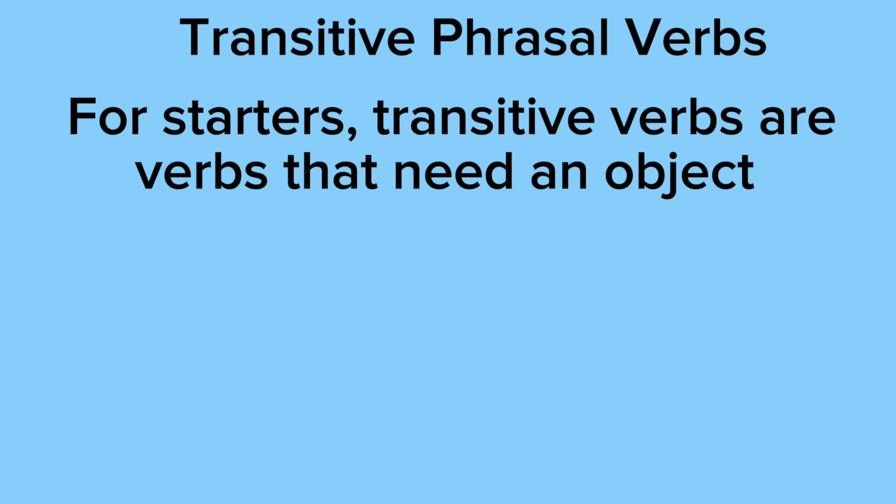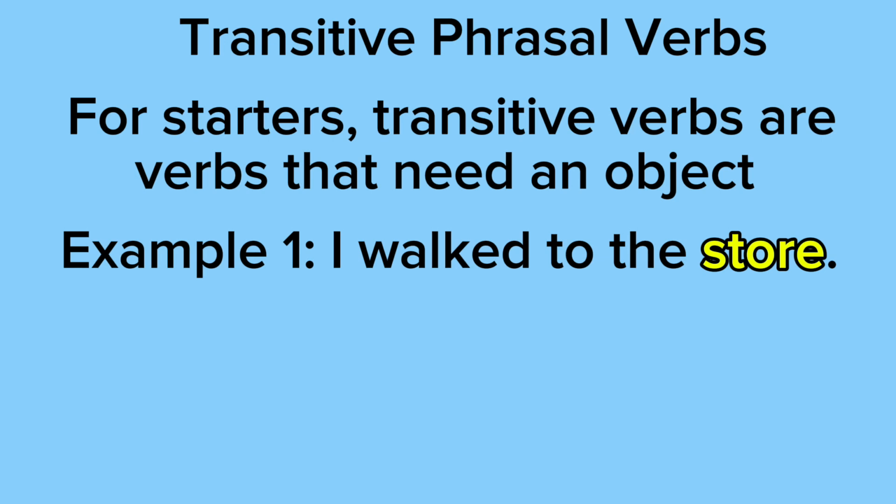So for starters, transitive verbs are verbs that need an object. So example 1 says, I walked to the store. As you can see, store is the object because store is receiving the action. And that's another thing. Sorry, earlier I said that someone has to be receiving the action, but it can be someone or something. It doesn't always have to be a person.